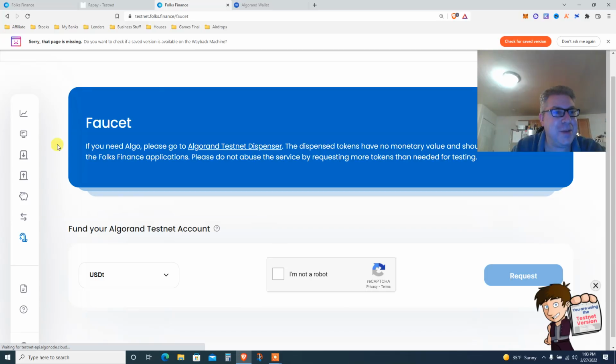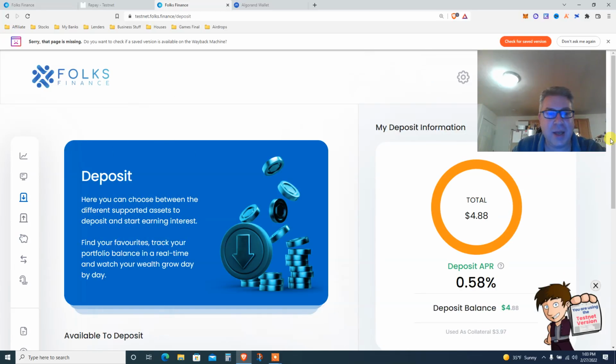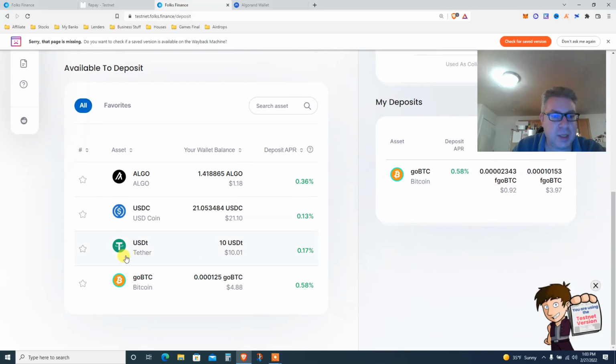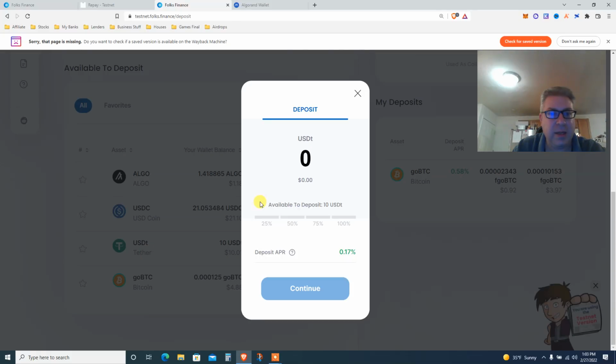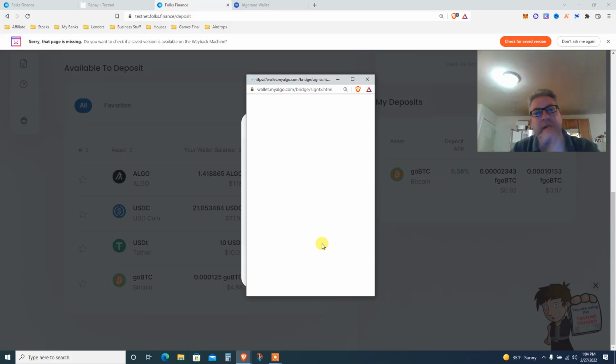Success. You successfully received 10 USDT. That's pretty cheap. So we got ourselves 10. Now you're gonna deposit that. You're gonna deposit and you're gonna borrow against that. What I'm gonna deposit is the USDT that we just got. How much? Let's do, I don't know, 75%. Click continue. Opt in to the deposit.